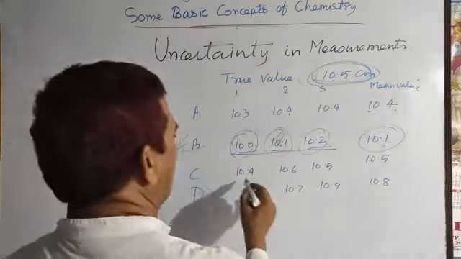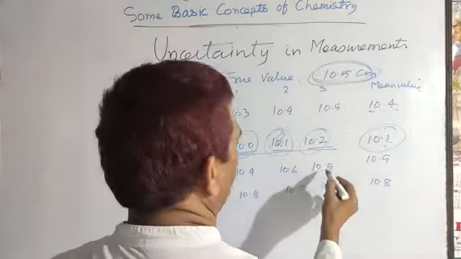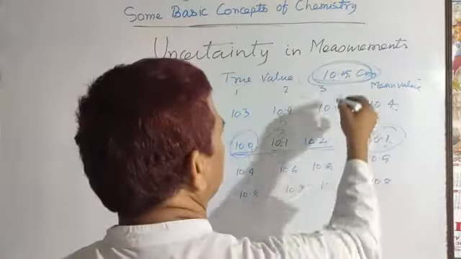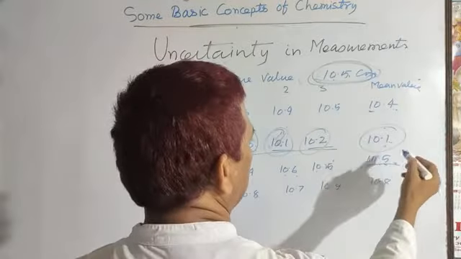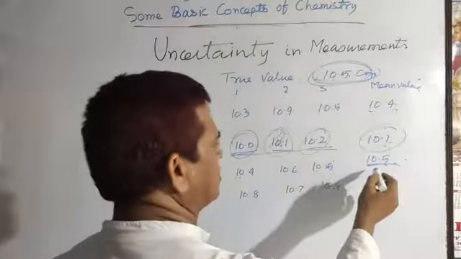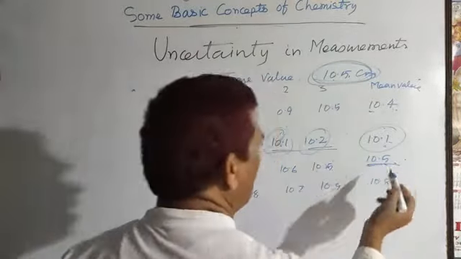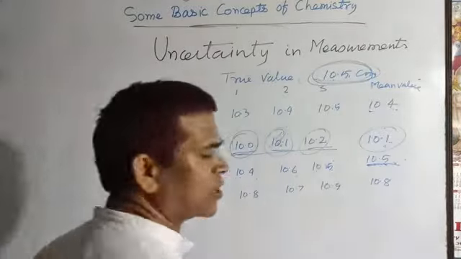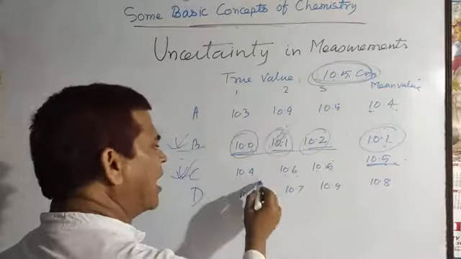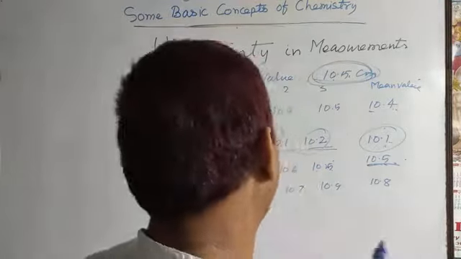Now student C: 10.4, 10.6 and 10.5, and here you are observing the accuracy of 10.5. So it is the true value and also precise, not much difference between individual value and mean value, and the mean value is exactly the true value. So student C's data is precise as well as accurate.